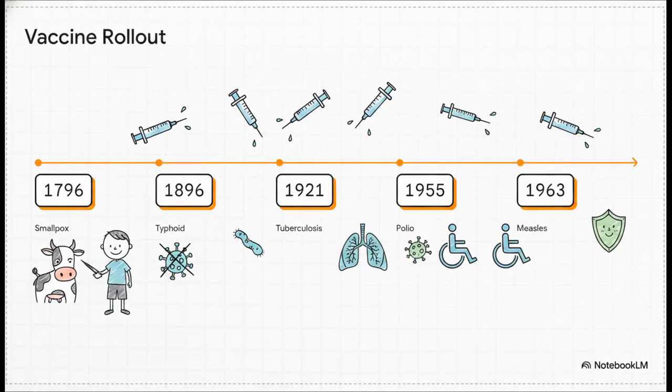And Jenner's work was honestly astonishing. Back in 1796, he noticed that milkmaids didn't seem to catch smallpox. So he bravely, and maybe a bit controversially, infected an 8-year-old boy with cowpox, which was a much milder disease. And it worked. It successfully prompted the boy's immune system to fight off the deadlier smallpox later on. Jenner's breakthrough totally paved the way for a massive rollout of life-saving vaccines over the next century and a half, protecting us against things like typhoid, TB, polio, and measles.